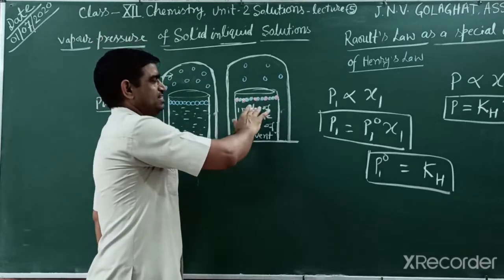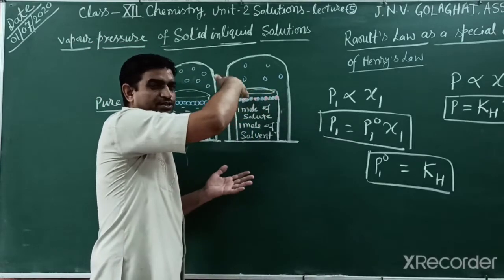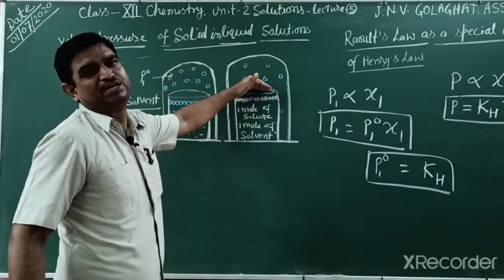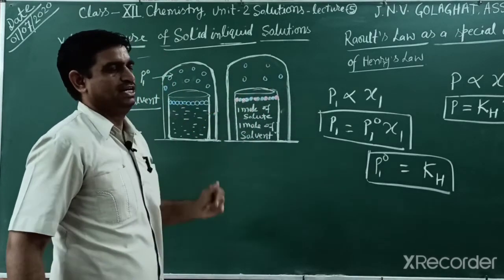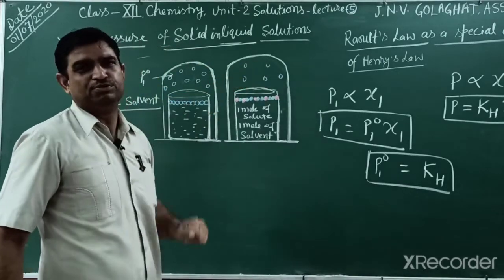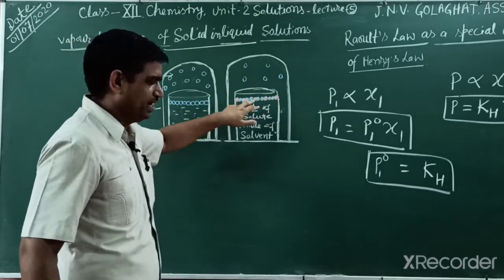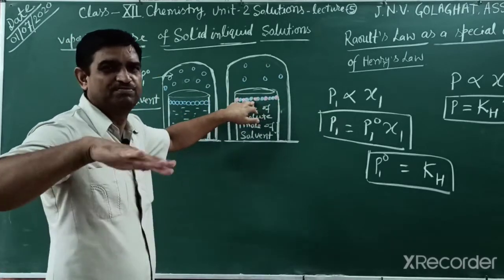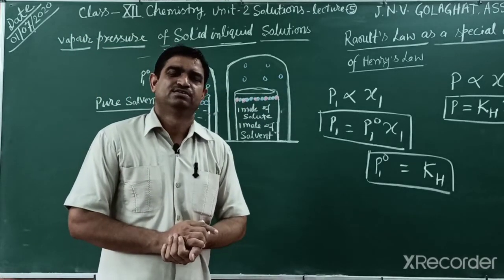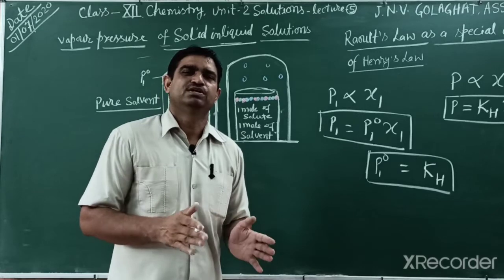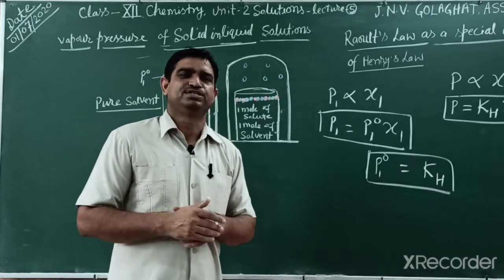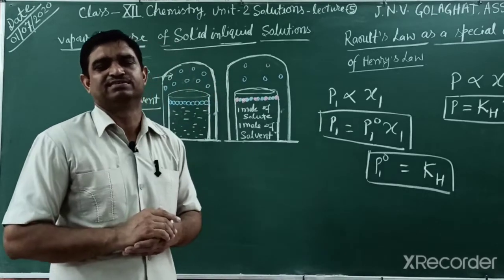The number of solvent particles at the surface reduces because the vapor pressure depends only on solvent particles, and the solute particles are not vaporized. A property that depends on the number of particles is known as a colligative property. We will study this later in this lesson.